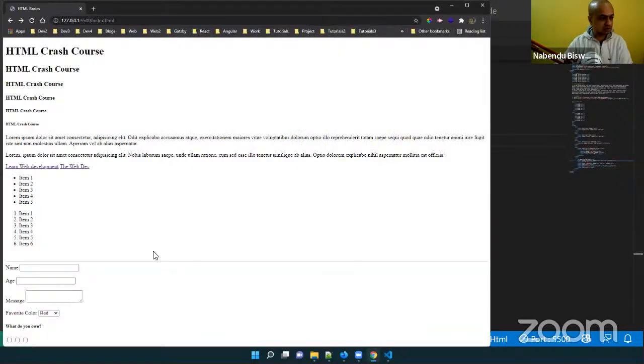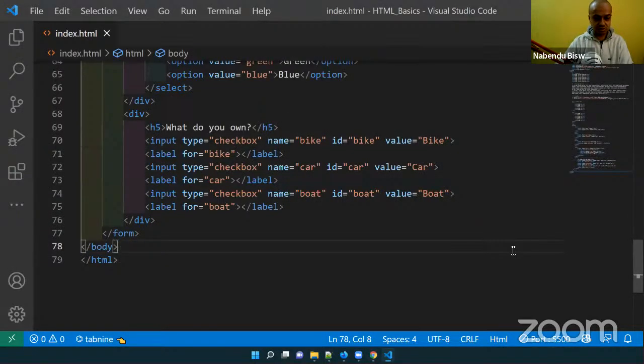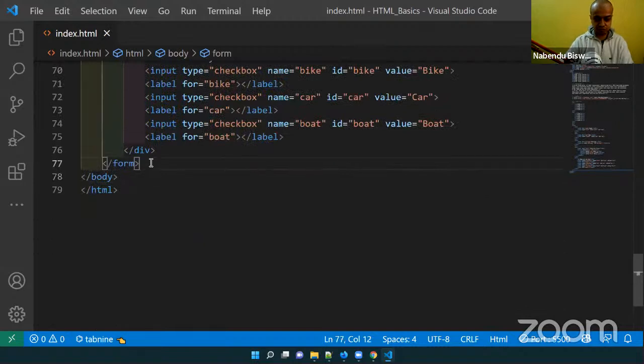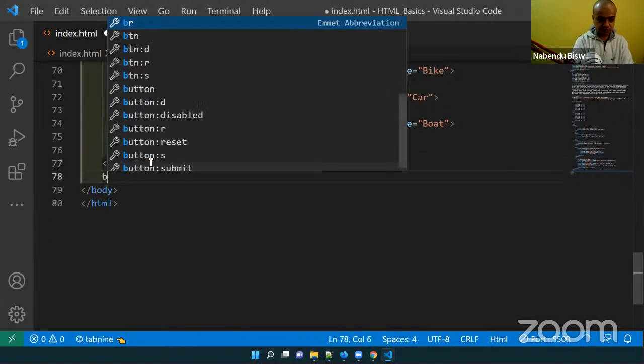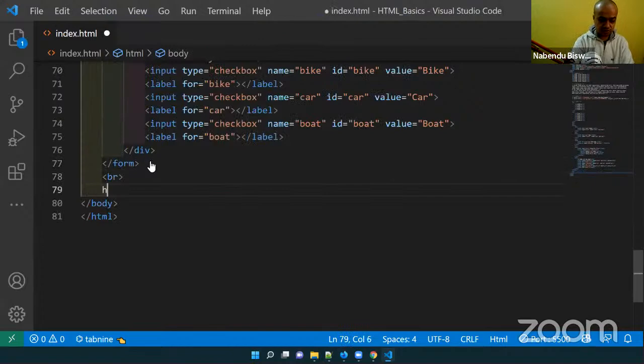One more thing I want to do after this form: break row, horizontal row also.